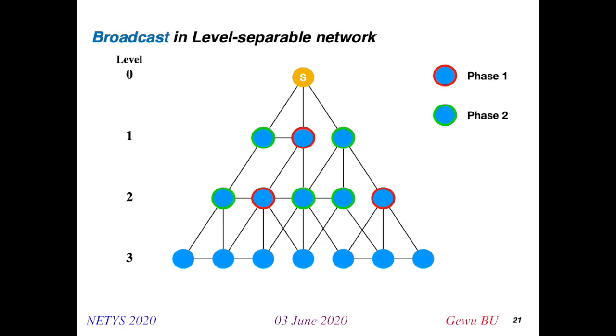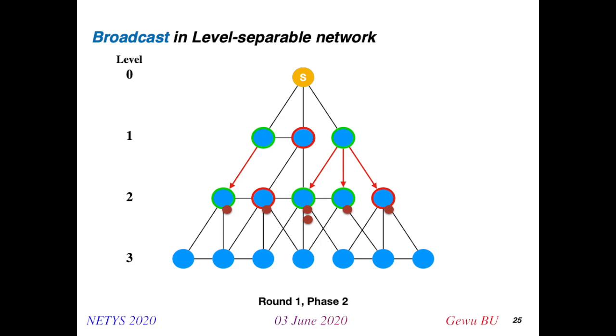So let's begin with the source node. Initially, the source node begins the transmission. At the end of round 0, the source node has sent the message to all its neighbors in level 1. Then in round 1, phase 1, the nodes on the red side wake up and send the message to the next level. Then in the second phase of the first round, the green nodes wake up and send their message to the next level.